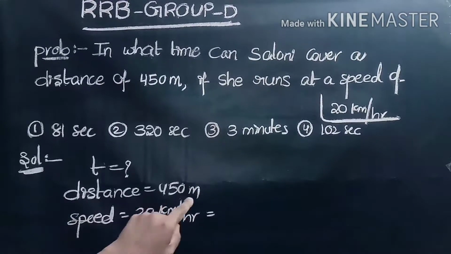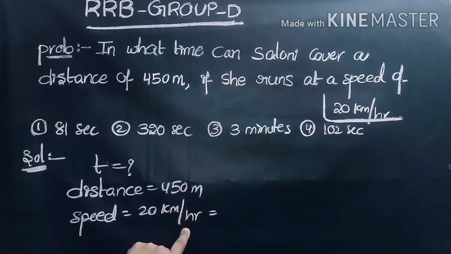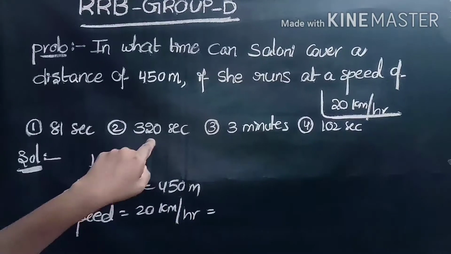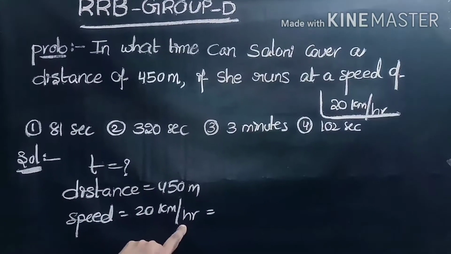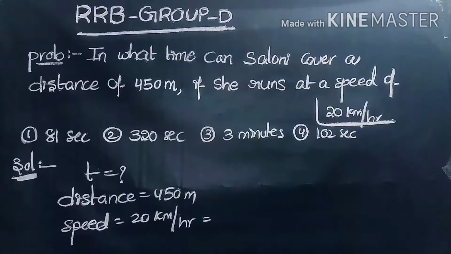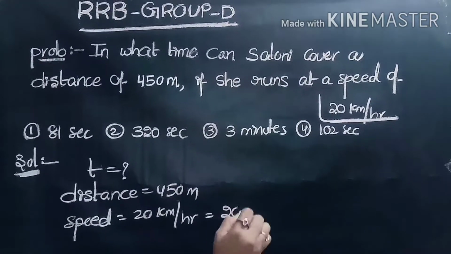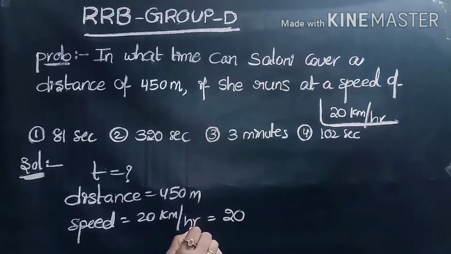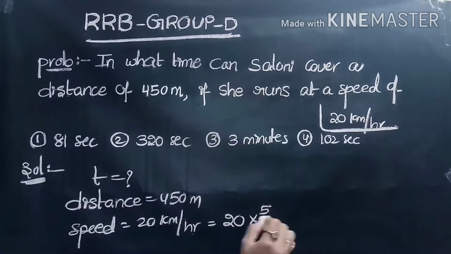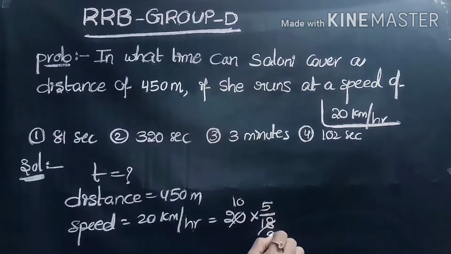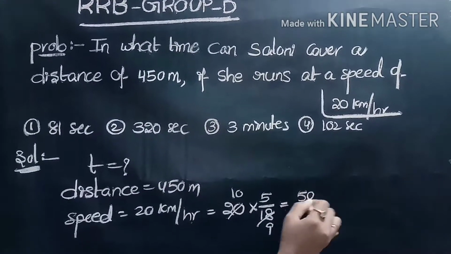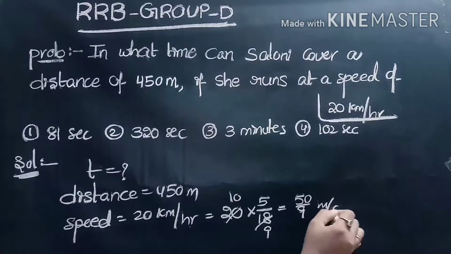The first value is in meters and the second value is in kilometers per hour, and the answers are in seconds and minutes. So we have to convert kilometers per hour into meters per second. To convert kilometers per hour into meters per second, we multiply this value by the fraction 5 by 18. Now 2 tens are 20, 2 nines are 18. So it returns the value 50 by 9, and this is in meters per second.